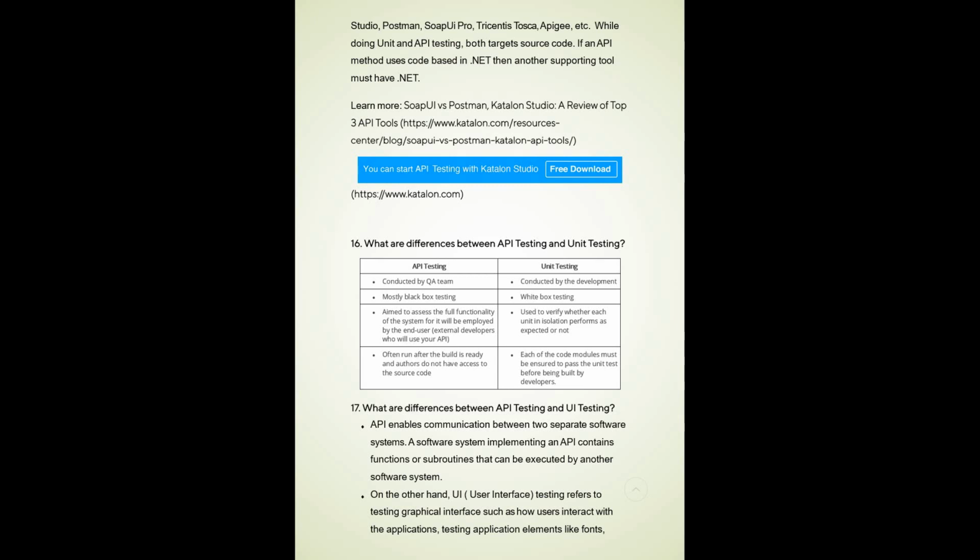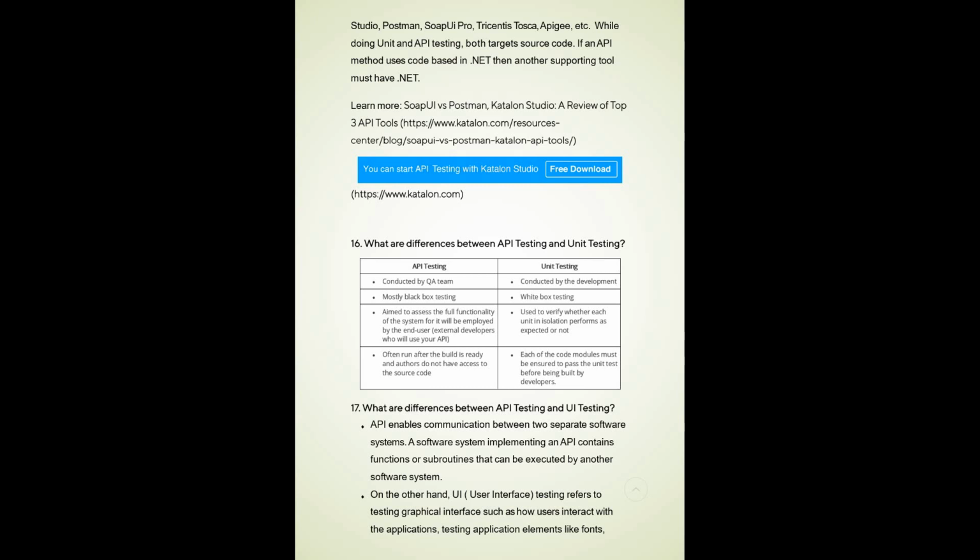API testing often runs after the build is ready, and testers do not have access to the source code. In unit testing, each of the code modules must be ensured to pass the unit test before the build by the developer. So we have learned about API testing and unit testing, but here we will be learning the different standard definitions of API testing. What is the difference now between API testing and UI testing?